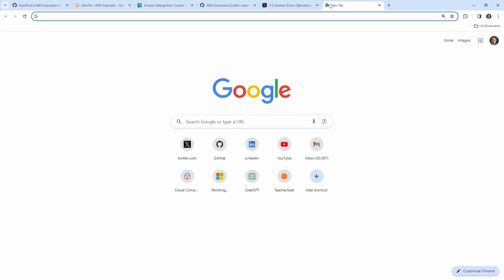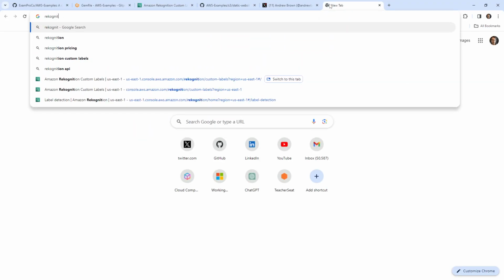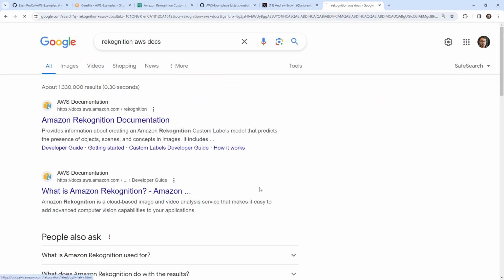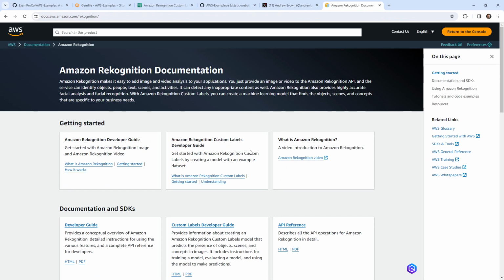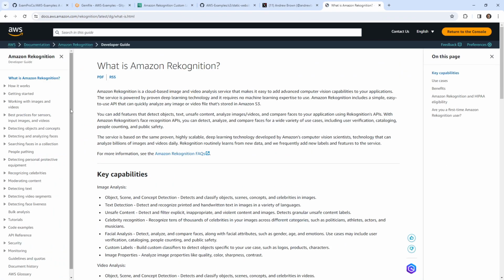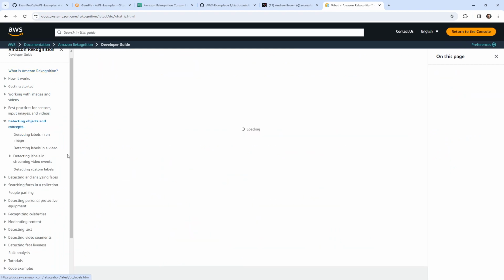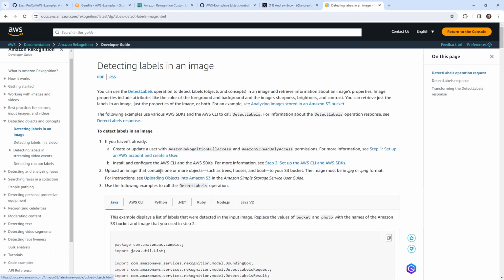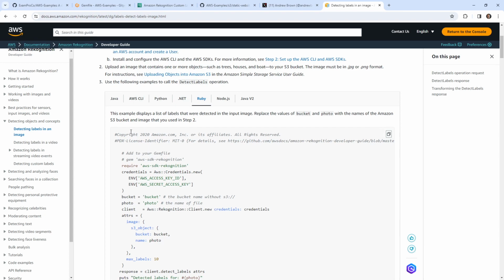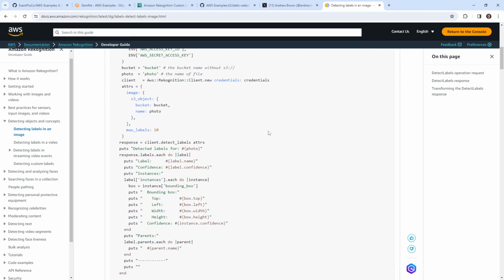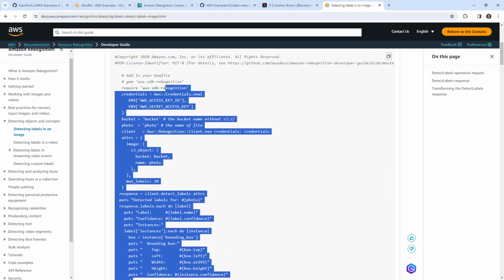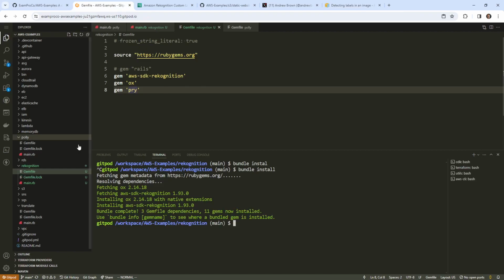What I'm going to do is go over to the Rekognition AWS docs, and I'll pull out my own code that I wrote years ago, and it's still there. So if we go to detecting labels in images, we go to the Ruby one, and I'm the one who wrote this. What's weird is I wrote this, but AWS for some reason put copyright 2020, all rights reserved. I made the code. It's not a big deal. Most code in AWS doesn't have that disclaimer, but this one I clearly made. But I can use it because it's my own damn code.